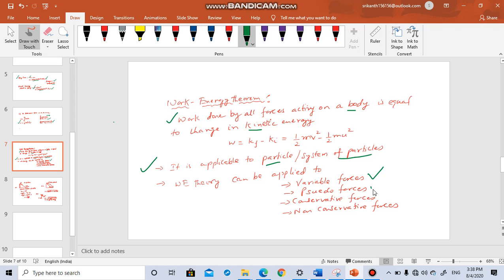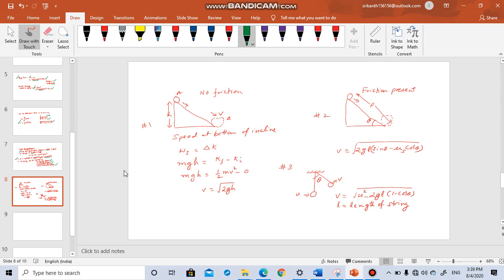Pseudo forces, imaginary forces. I told you that you have to apply them in reverse so that the problem converts into a static equilibrium problem. So in the case of pseudo forces also you can apply the work energy theorem. Conservative forces, path independent forces like spring force and gravitational force, and non-conservative forces also, frictional forces, viscous forces, for all those forces you can apply this concept. Using this concept, we can find out the final velocity of bodies.